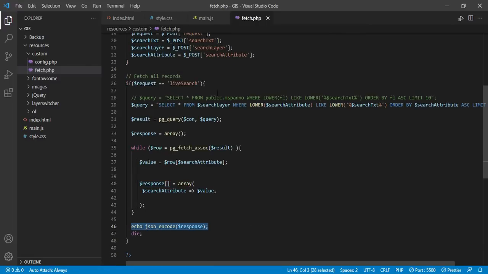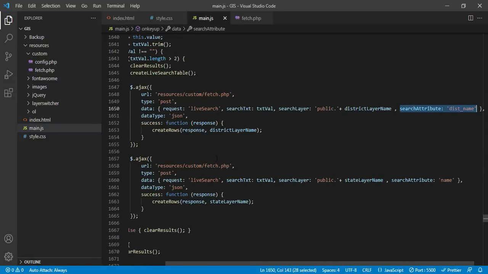Once this information is available from the database or server side to the client end, then I am processing it.